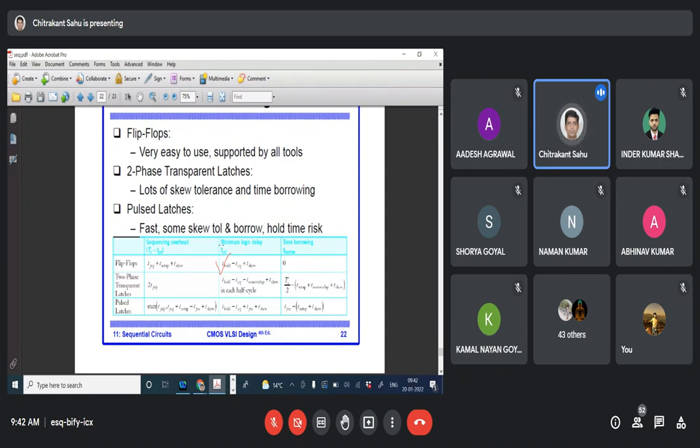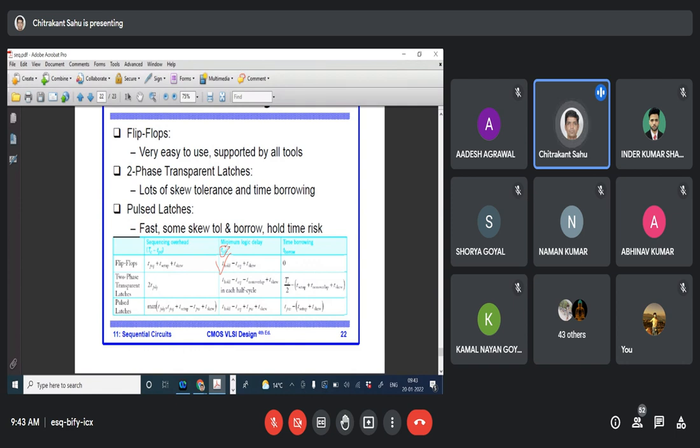We always talk about the combinational logic block because it should be designed in a proper way, taking care of the sequencing process. The combinational logic put in between the latches or flip flops should be designed properly. It should have a minimum delay constraint as well as a maximum delay constraint. The minimum delay constraint is required so that it will not violate the hold conditions, and the maximum delay constraint is required so that it will not violate the setup conditions. These are the two important summary points from the discussion.